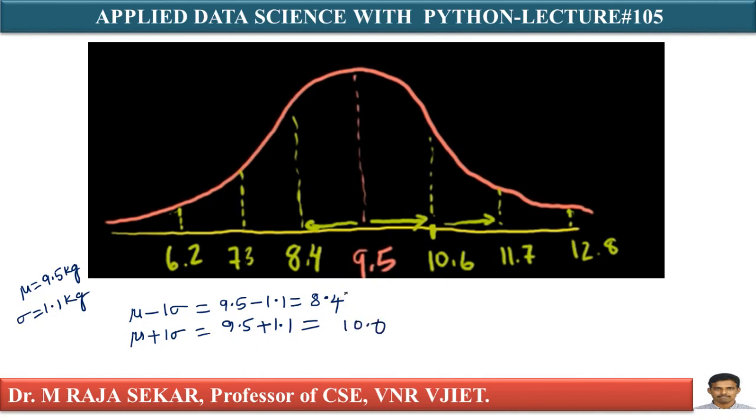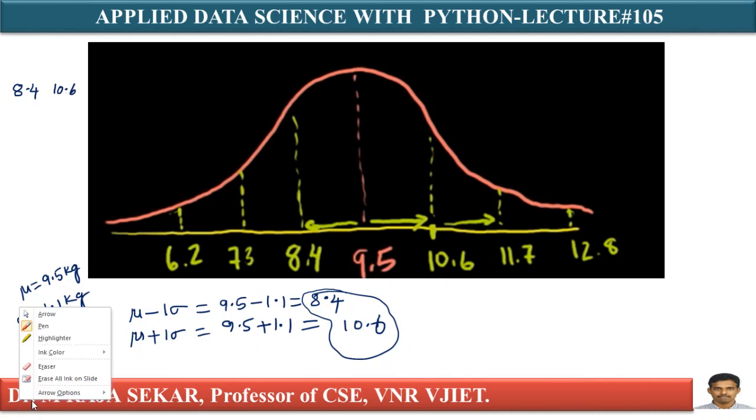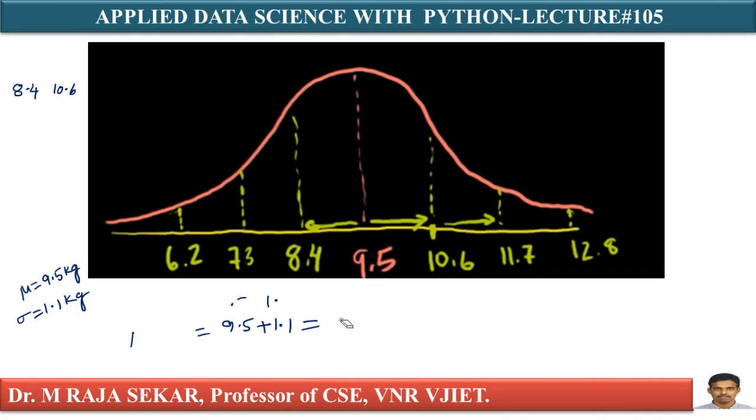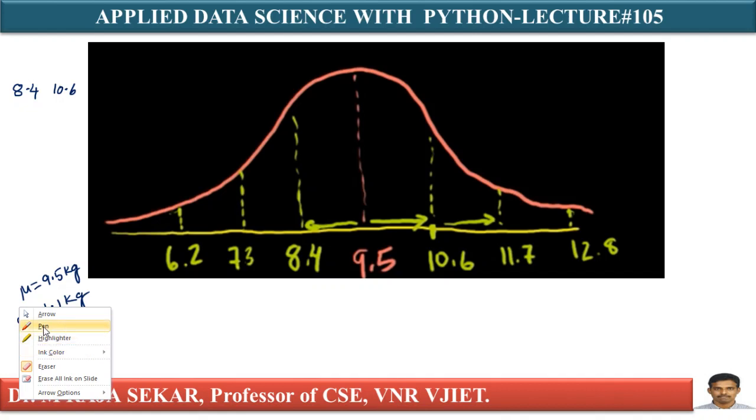Just see, it is between 8.4 and 10.6. Just remember, I will write the 1 sigma values here, 8.4 and 10.6. Now let me erase this one. Let me take the second standard deviation. What is my second standard deviation? This is 8.4 and this is 10.6, the area in between. This is mu minus sigma and this is mu plus sigma.